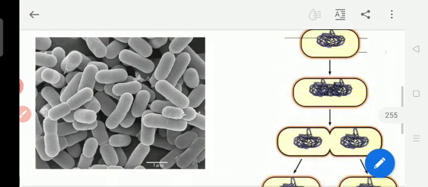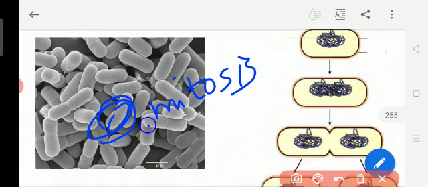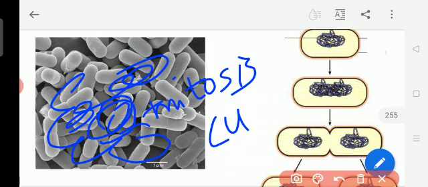So how does the milk change into curd? Because of mitosis. Mitosis means increasing the cell division. So by night, one bacterium will be dividing into so many small bacteria. So this is the curd.